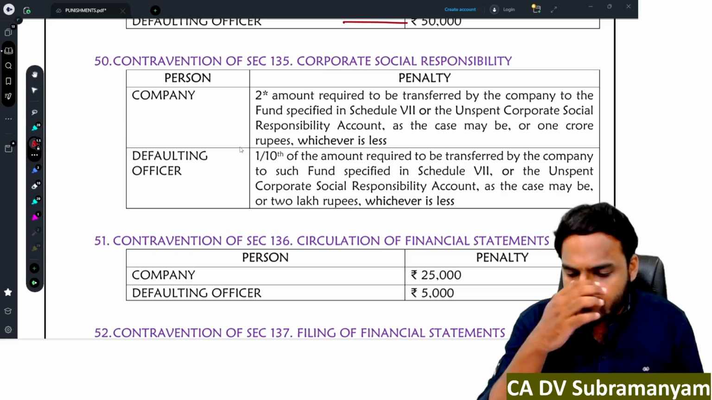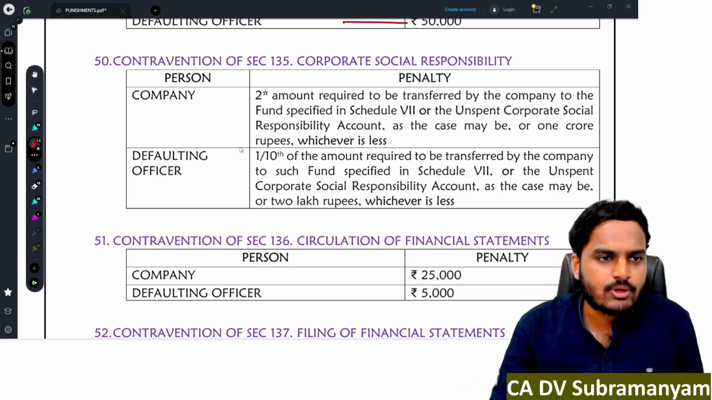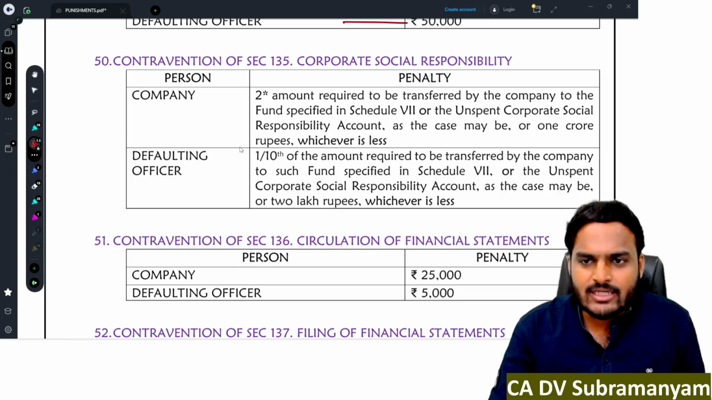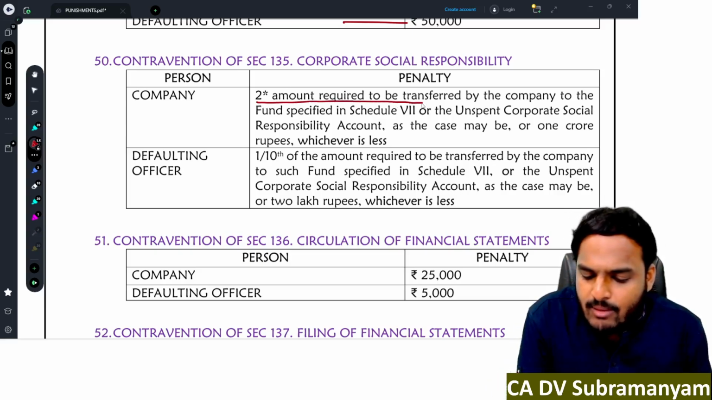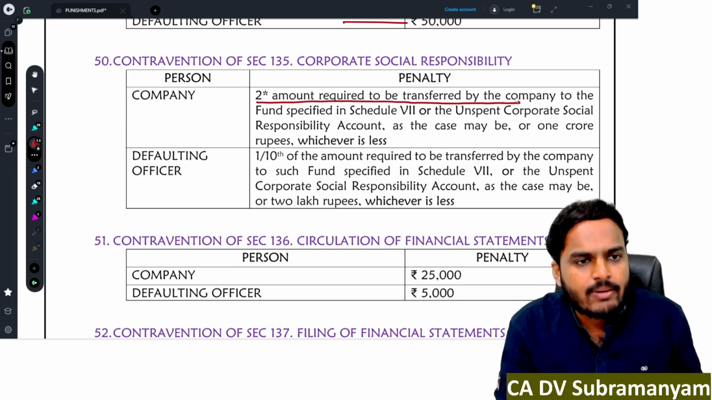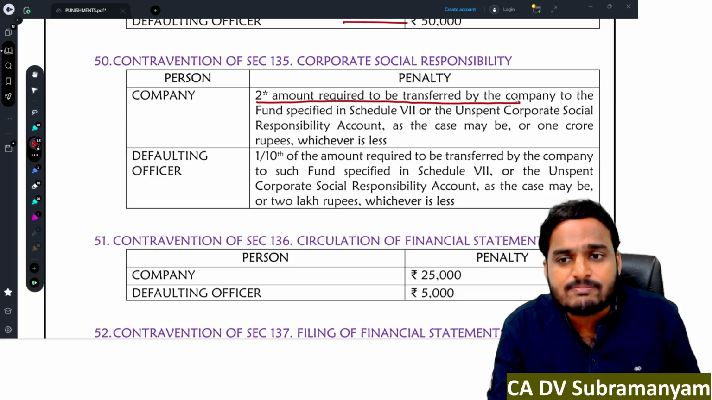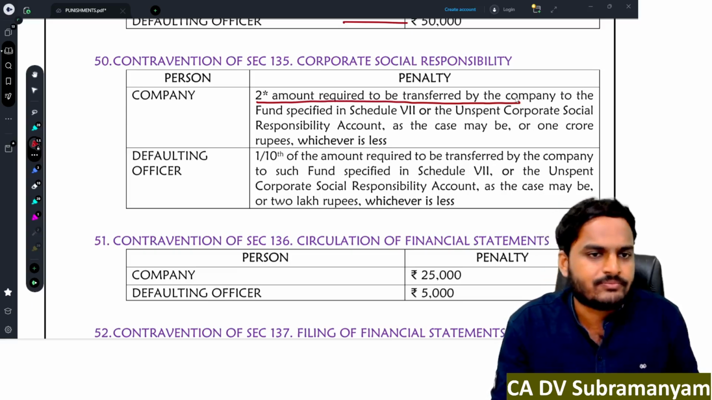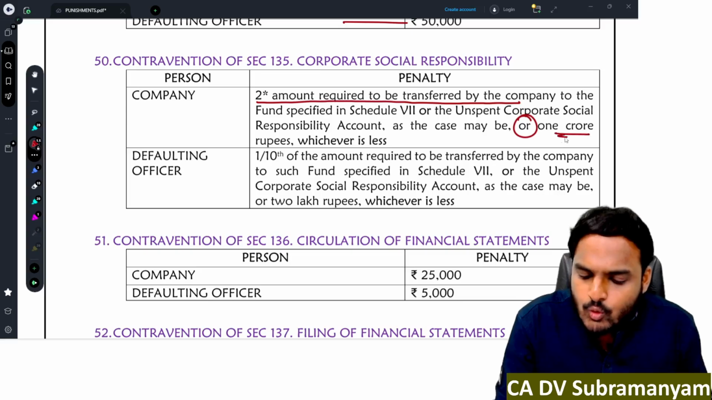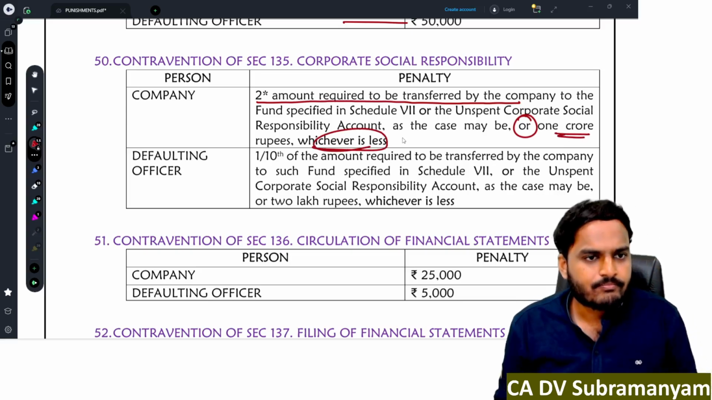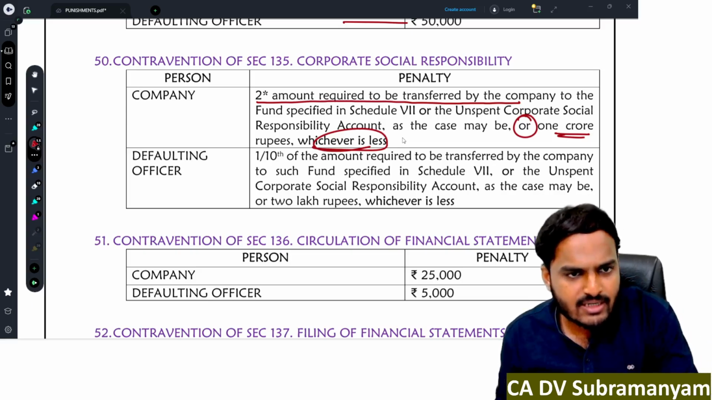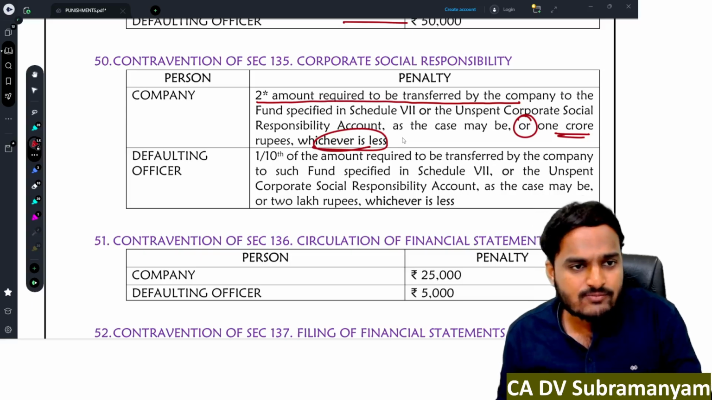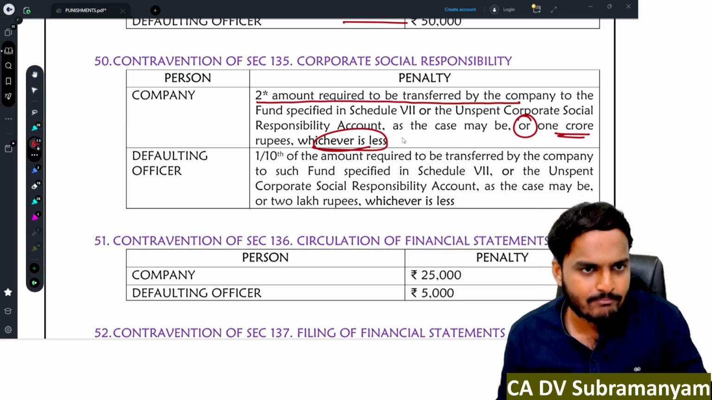Next one, contravention of section 135, corporate social responsibility. For violation of section 135 provisions, the punishment is: the company is liable to pay a penalty of 2 times the amount required to be transferred by the company to the fund or unspent CSR account, or 1 crore rupees, whichever is less. So twice the amount to be transferred to the fund or unspent CSR account, or 1 crore rupees, whichever is less, is the penalty on the company.